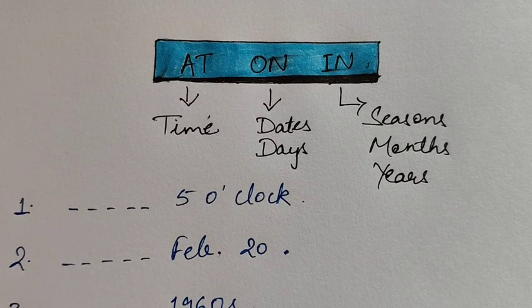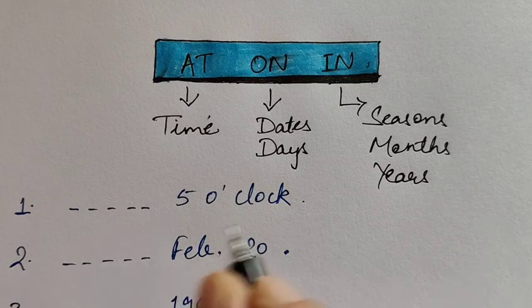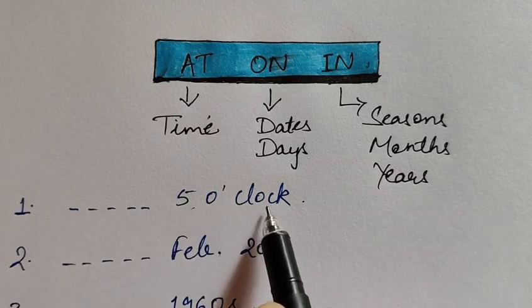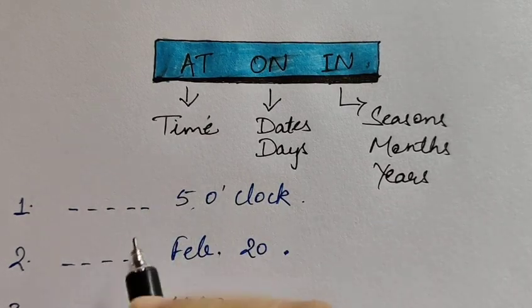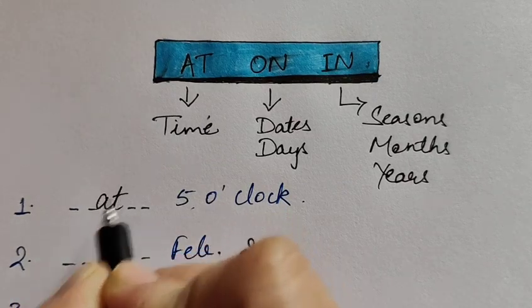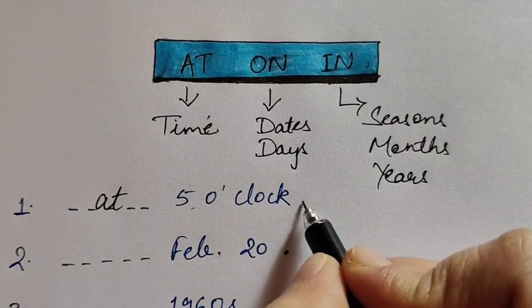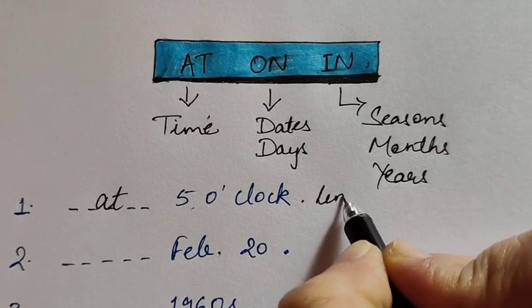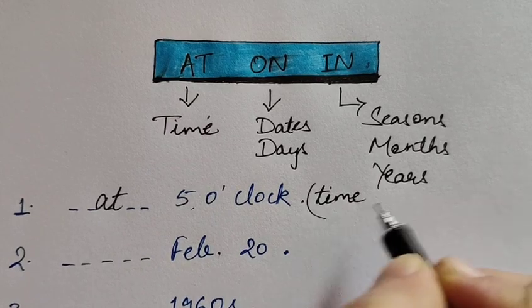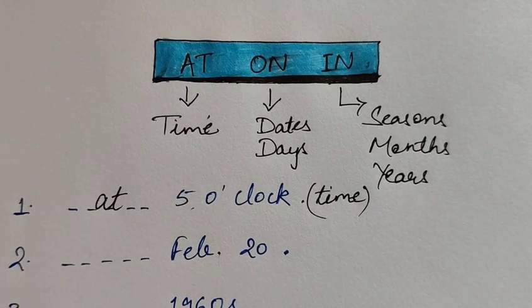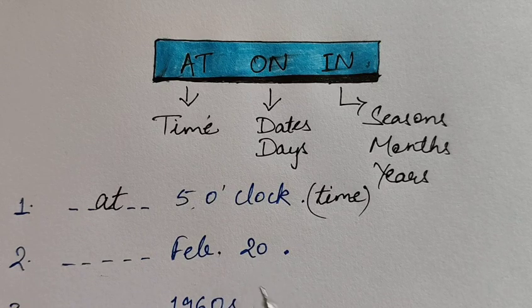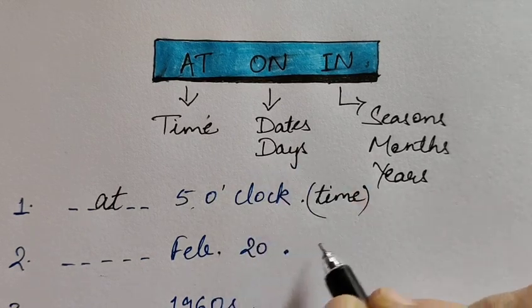So the first sentence is blank 5 o'clock. When we talk about clock time, specific time, we use at 5 o'clock. So for time we use at. Now next is blank February 20. This is the date, so for date we use on.